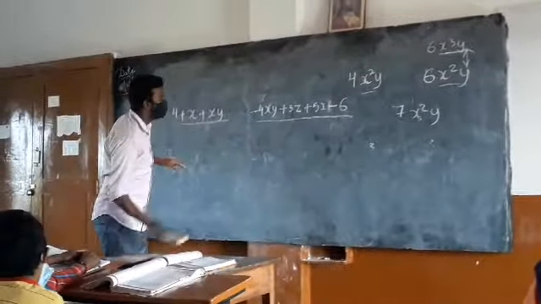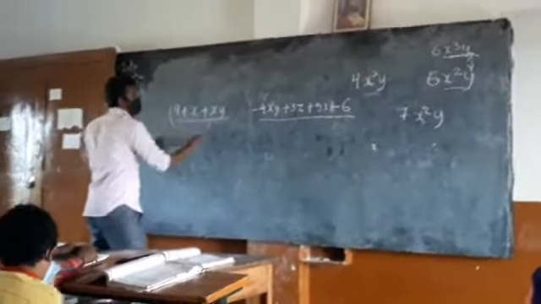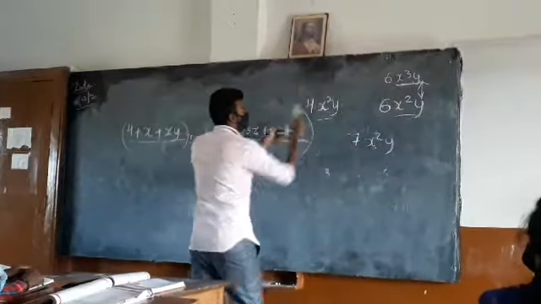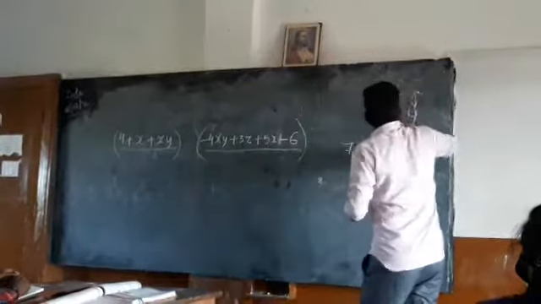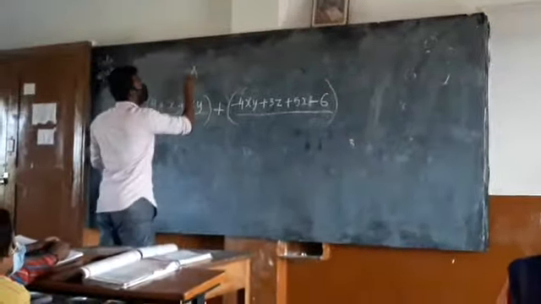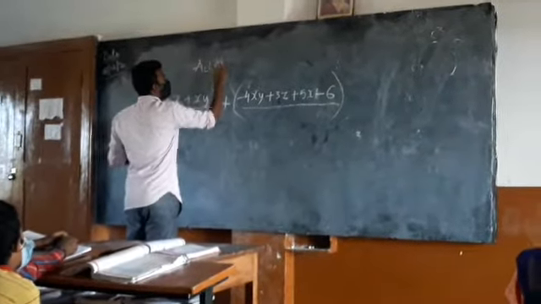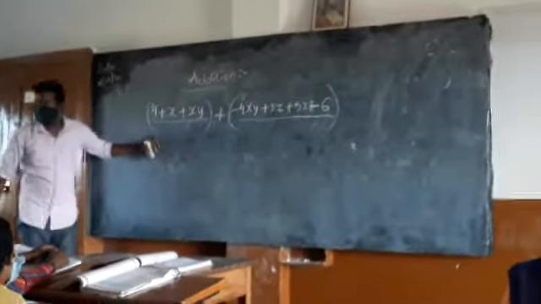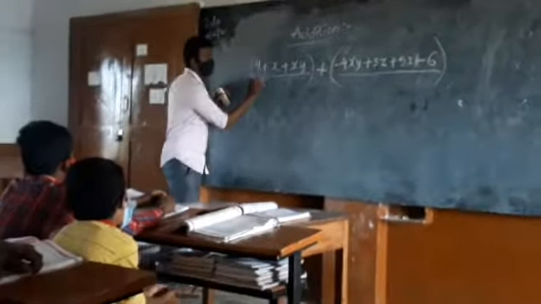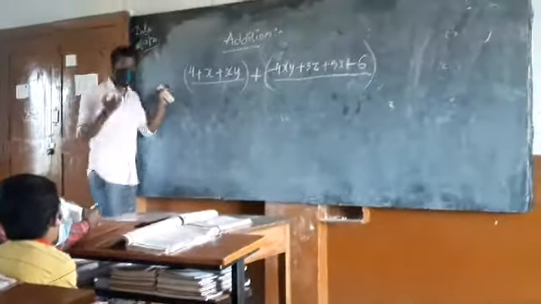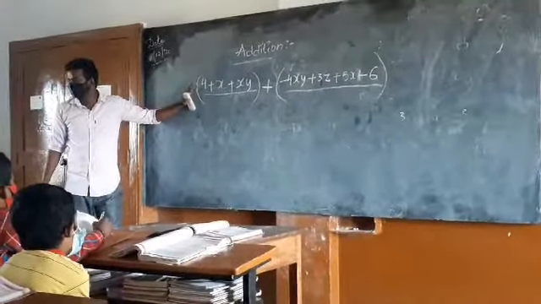Very simple. So, this is one expression and this is another expression. What I am going to do? Add these both. First, write the first term of the first expression. What is the first term? 4.